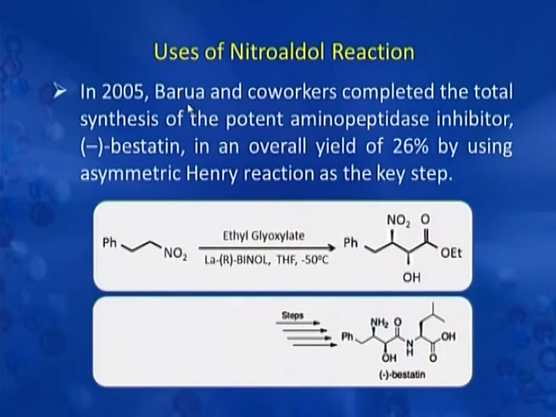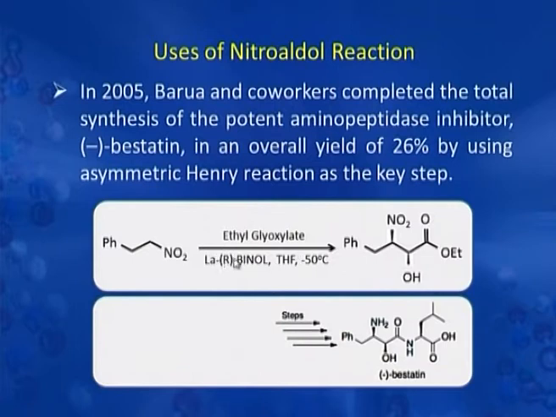Another very interesting and important use of nitroaldol reaction: in the year 2005 Barua and co-workers completed a total synthesis of the potent aminopeptidase inhibitor levorotatory pestatin in an overall yield of 26% by using asymmetric Henry reaction as the key step.